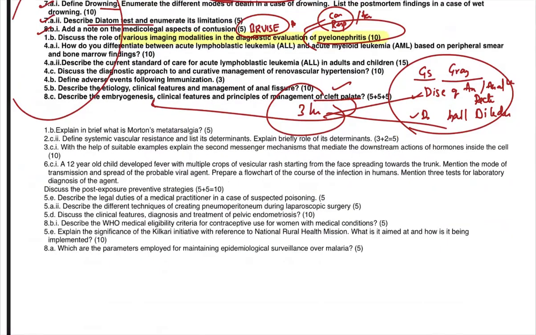That is, what is Morton's metatarsalgia? There was a question on the supply of the palm and sole, which we were able to cover because in the anatomy syllabus, upper limb nerve supply is important, lower limb blood supply is important. But in lower limb nerve supply, sciatic nerve is the nerve which we covered. Along with that, the dermatomal distribution of the lower limb is a famous question.